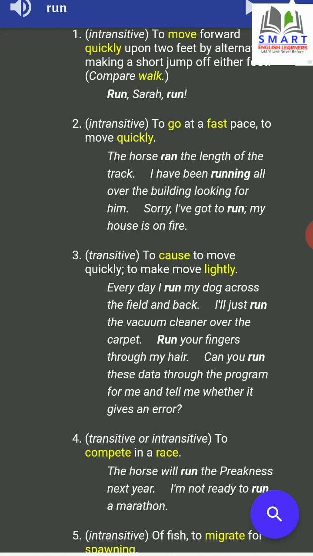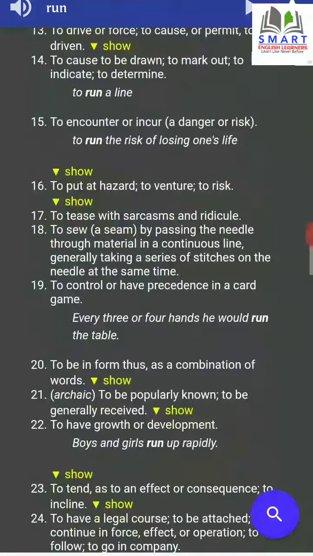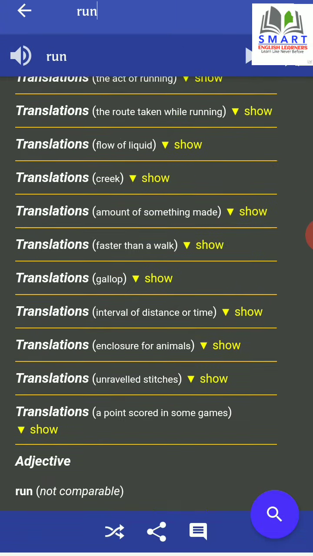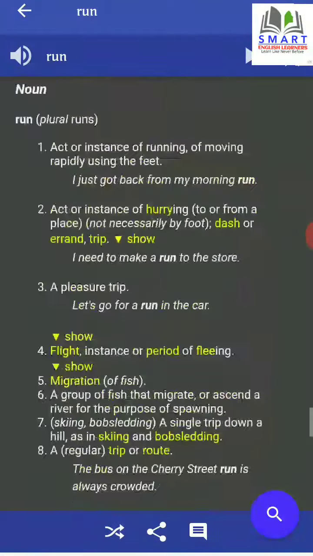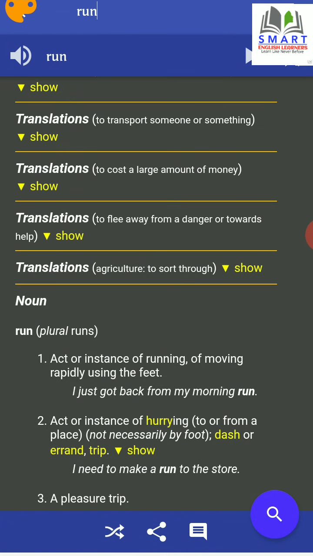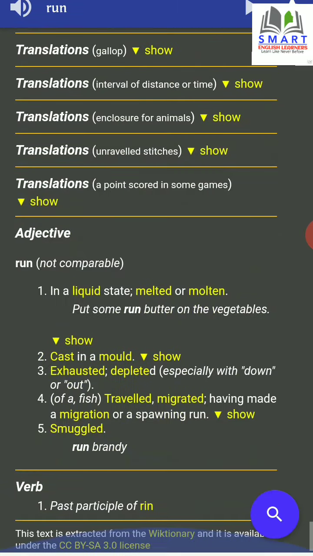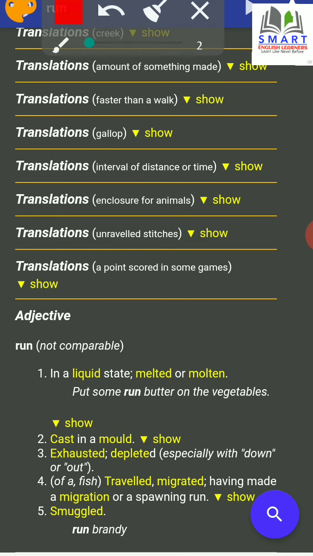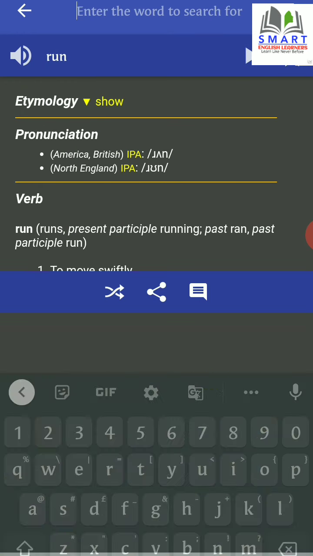So what I want to say here is you get all the information that you need. One more thing, run is also used as a noun and sometimes as an adjective as well. You see here, run is also used as a noun sometimes, and it is also used as an adjective. Let's see over here. So what I want to say here is you get all the required information. You just need to know how to look for it.